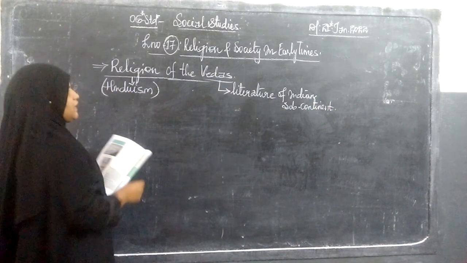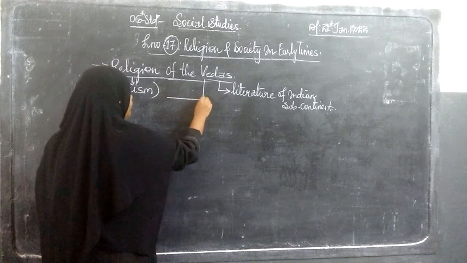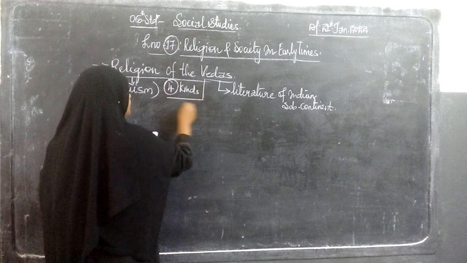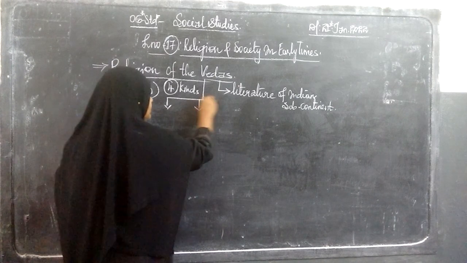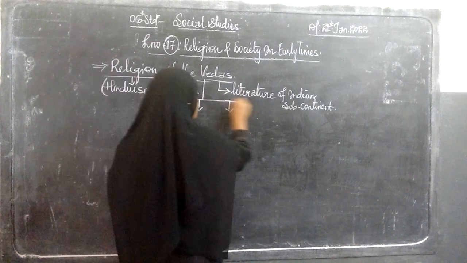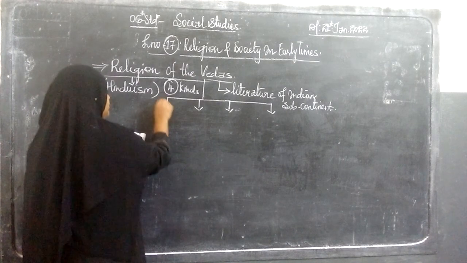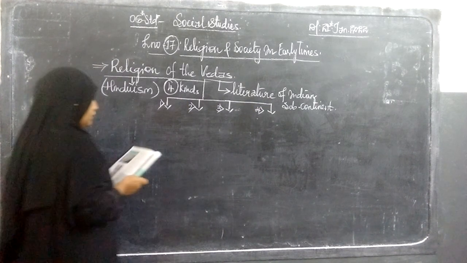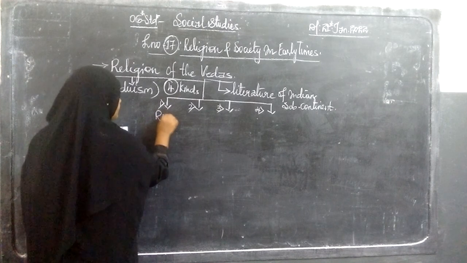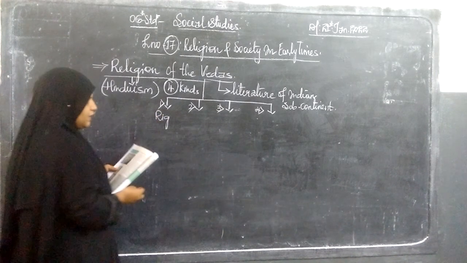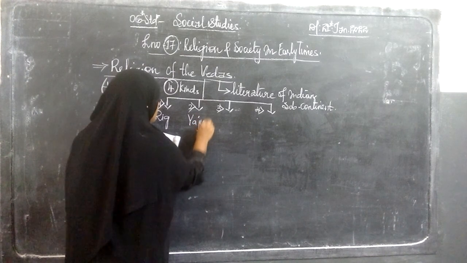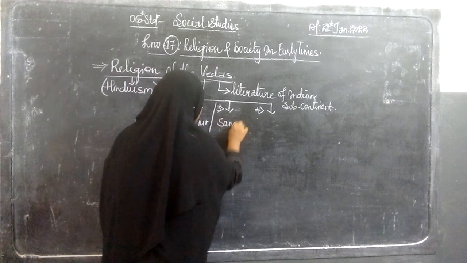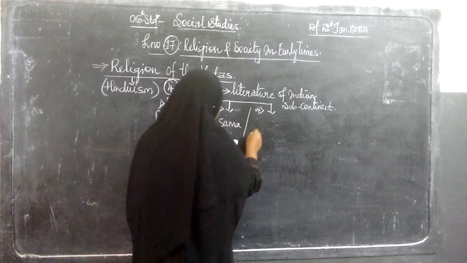How many Vedas are considered here? The Vedas are of 4 kinds: first, the Rig Veda, second, the Yajur Veda, third, the Sama Veda, and the fourth, the Atharvana Veda.